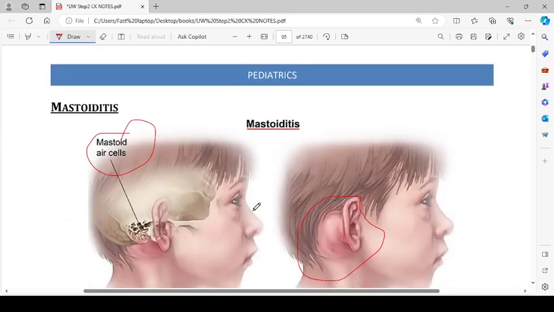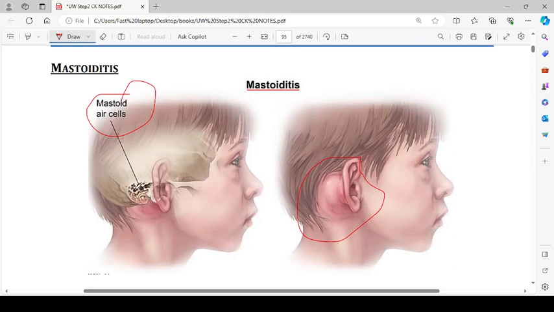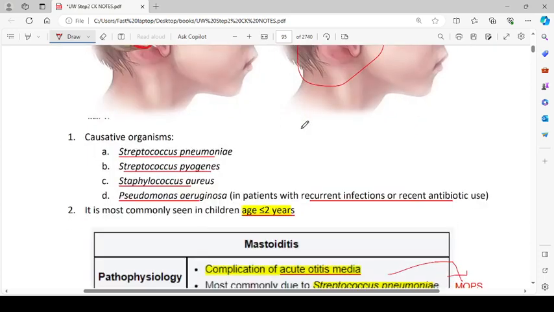Then we have mastoiditis. It is a condition in which the mastoid process of the, I don't know which bone it is, I think it is temporal bone, but the mastoid antrum has some sort of inflammation. The mastoid air cells undergo inflammation. That is called mastoiditis. It can be a benign condition, but it can become very hazardous as well. Causative organisms are Streptococcus pneumoniae, Strep pyogenes, Staphylococcus aureus, and Pseudomonas aeruginosa.